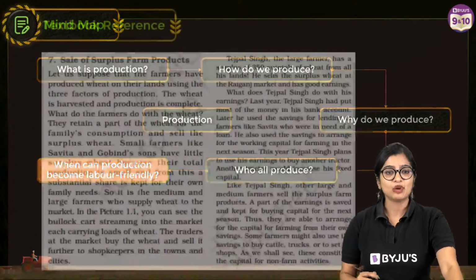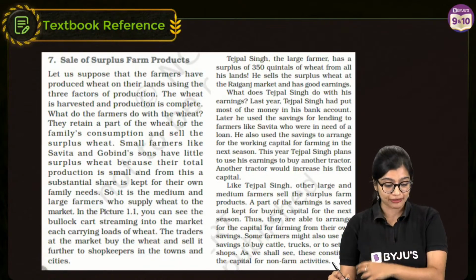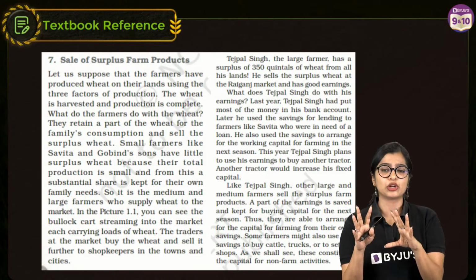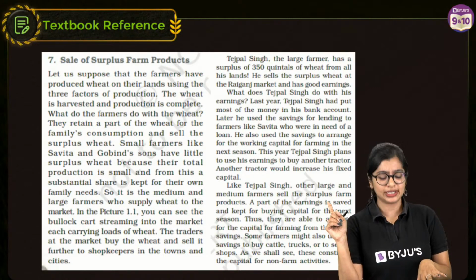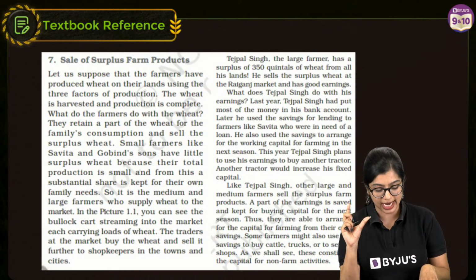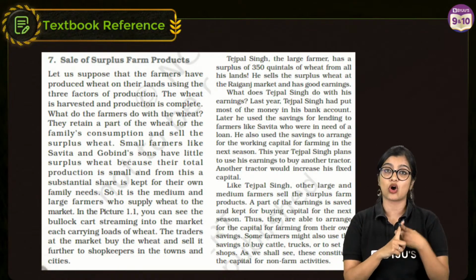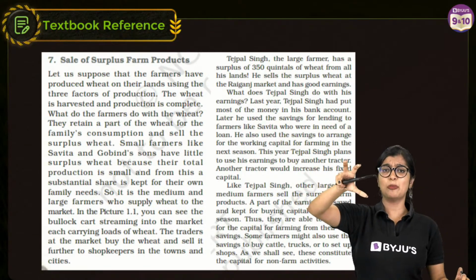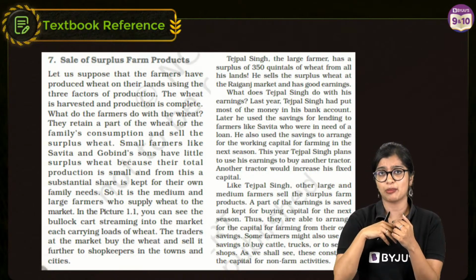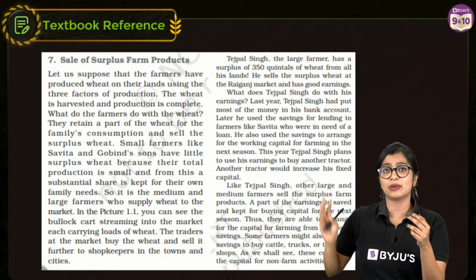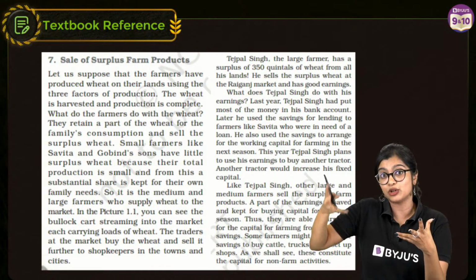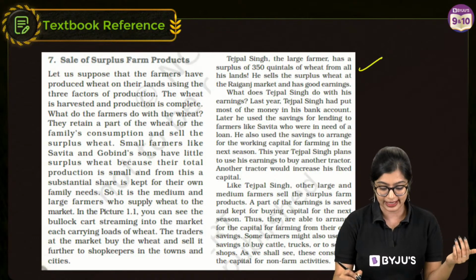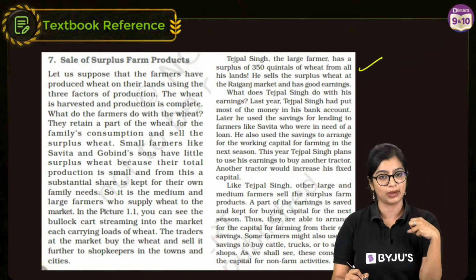Very good. Ma'am, do we have to remember the names? No, you don't have to remember the names, but they may ask you situation-based questions, which you need to pay attention to. Now, the last part of it here is, of course, sale of surplus farm products, right? So, as we all know, in the case of large-scale farmers, they have surplus products which they are able to sell and make money out of it. But in the case of small scale farmers, they don't have the ability to build that much surplus, which is why at this point we see that they are dependent on maybe larger farmers for money, right?